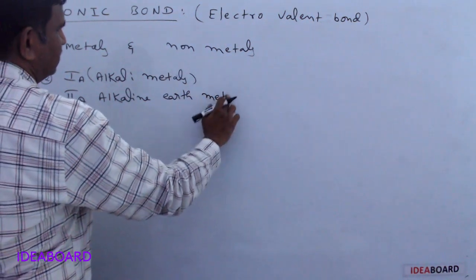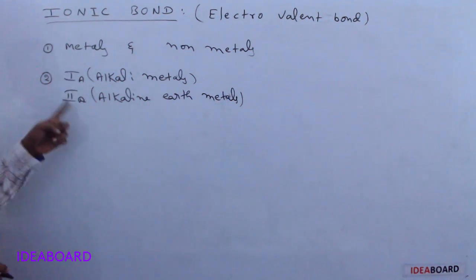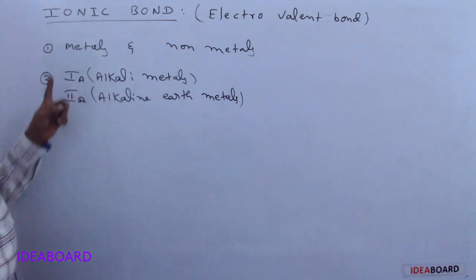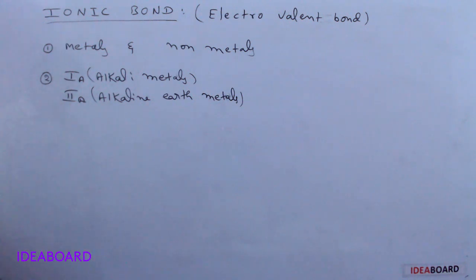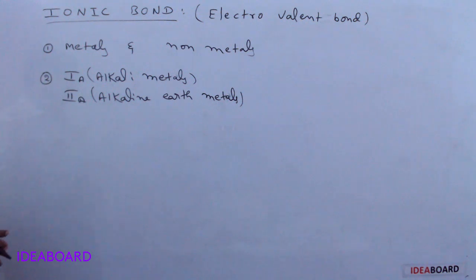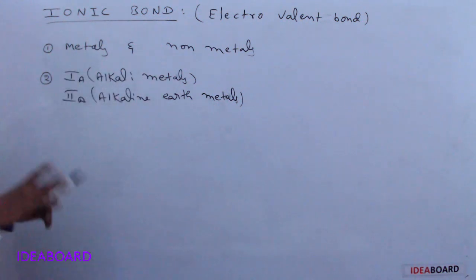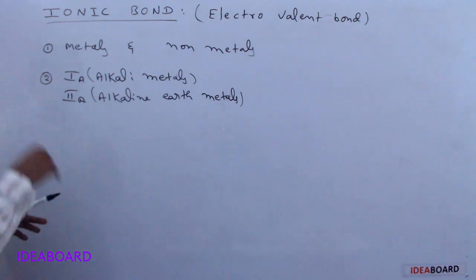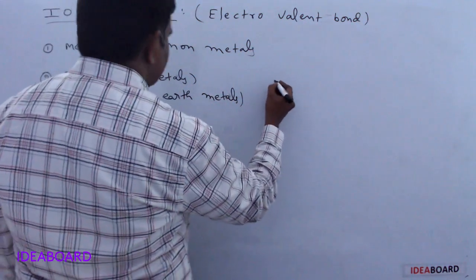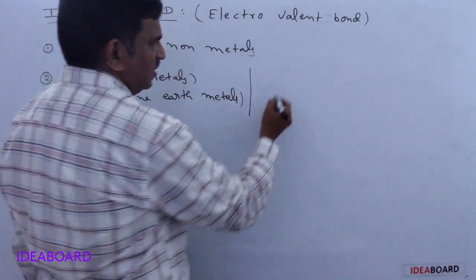In the IUPAC notation we indicate them as 1 and 2, and in the old notation it is 1A and 2A. In some other books I saw that they give 1B and 2B also, but don't worry about that. Alkali metals and alkaline earth metals are the metals which are involved in ionic bond formation. And what is the second type? Non-metals are required.